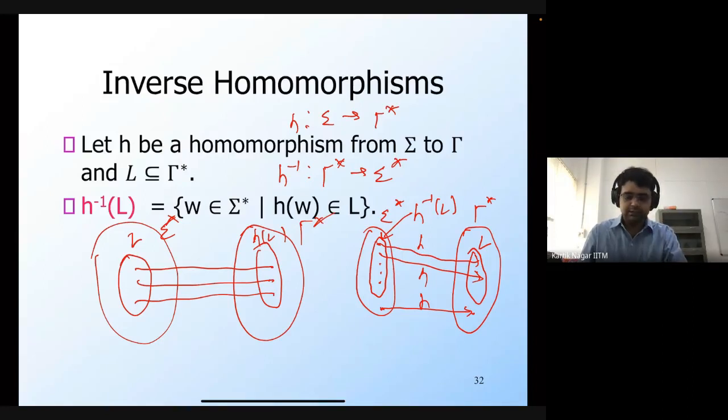Okay. So we will show that regular languages are also closed under inverse homomorphism. Which means that if you have a regular language L in gamma star, then H inverse of L, which is in sigma star, is also going to be a regular language.